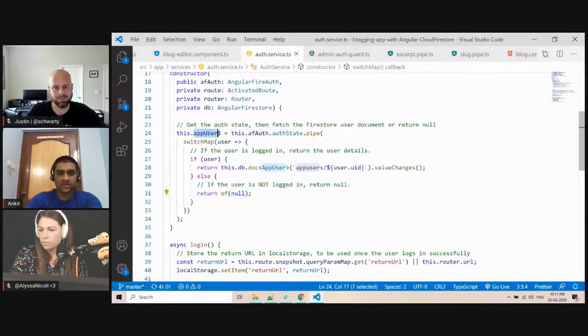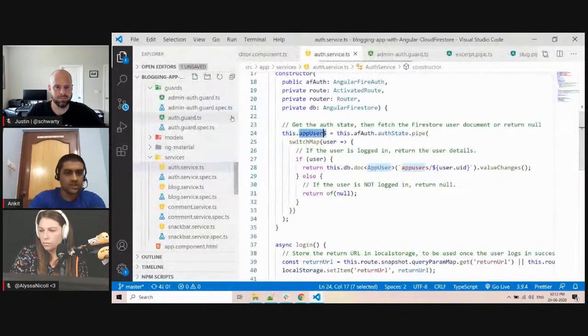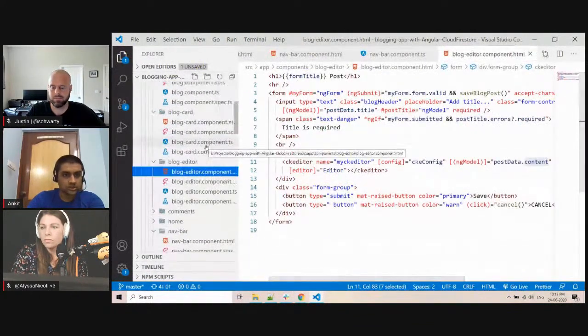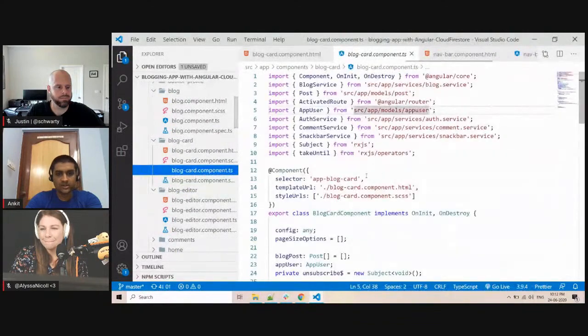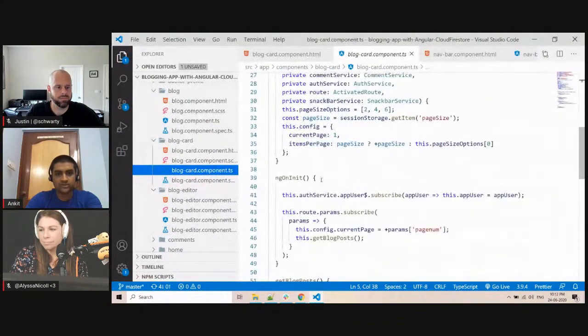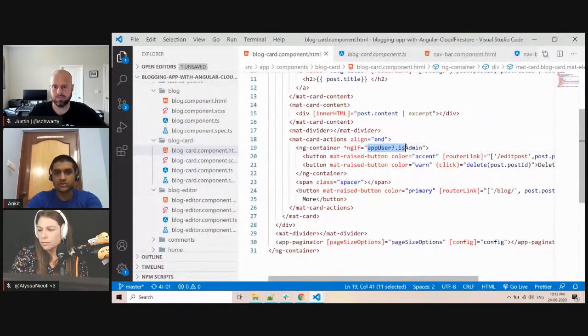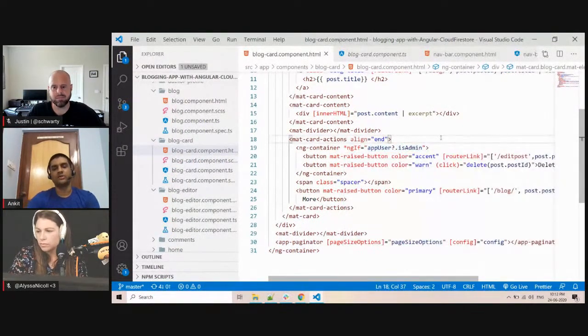Once my observable is set up here, I will again go to this blog card component. Sorry, not blog card. Which component? Block card component. Yeah, block card component. In the component, I will subscribe to that observable here. Observable subscription is done, and in the HTML, I will directly use ngIf to check if isAdmin is there or not, and that's how I will control the admin and non-admin users.